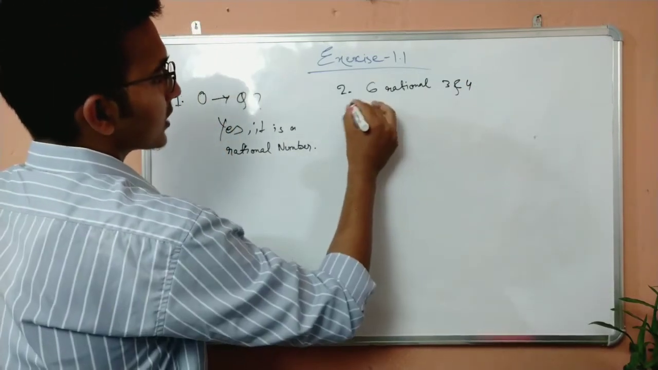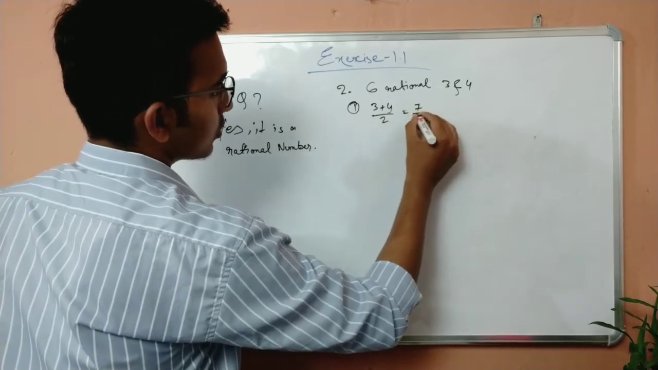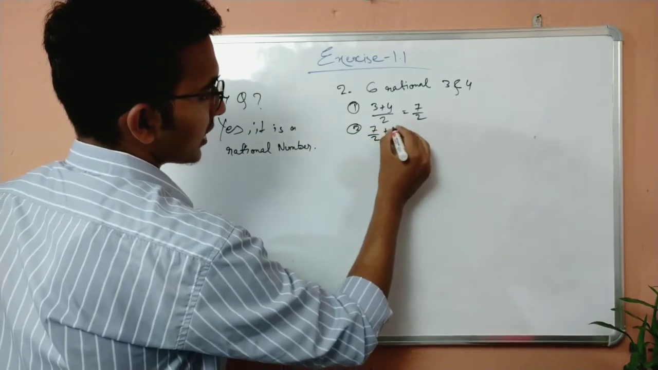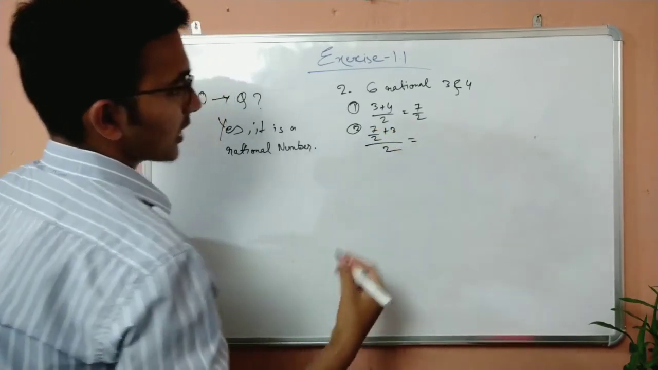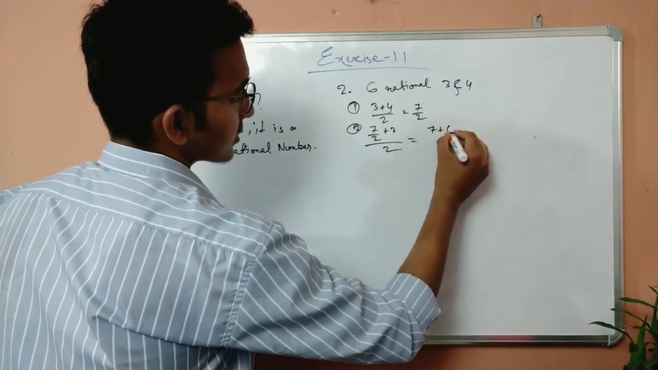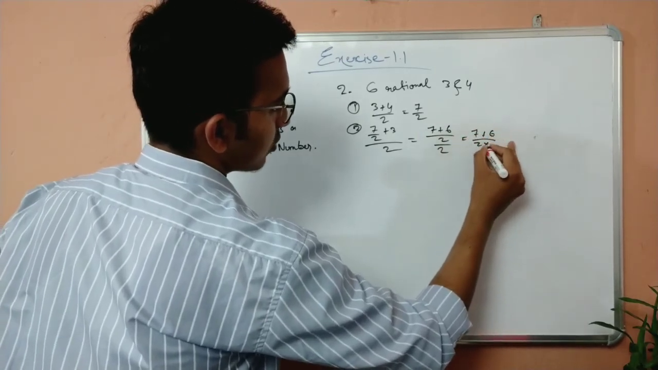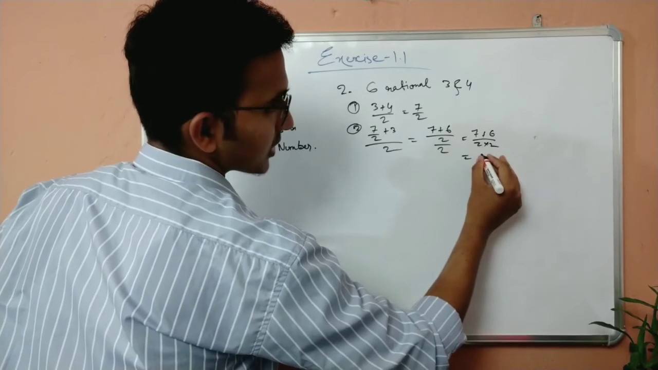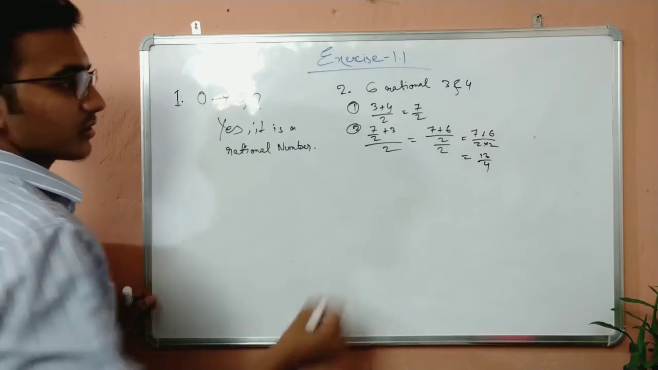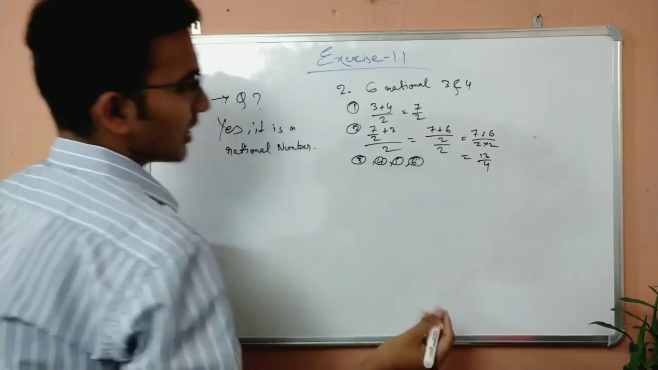Very simple. The first one will be 3 plus 4 by 2, which will be 7 by 2. The second will be 7 by 2 plus 3 by 2, which, finding the LCM, will be 7 plus 6 by 2 into 2. This will give me 7 plus 6, which is 13 by 4. I got the second rational number. With the same method, you can find the third, fourth, fifth, and sixth. Very easy. Do it on your own.